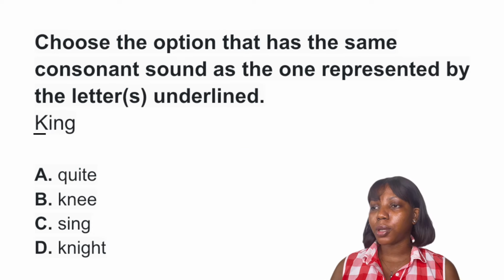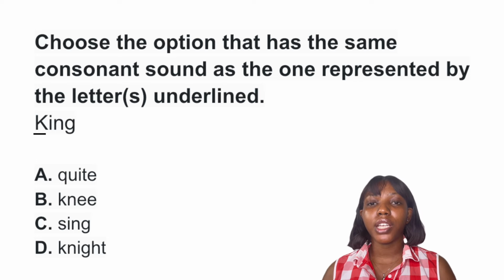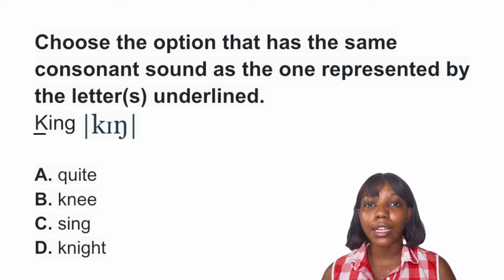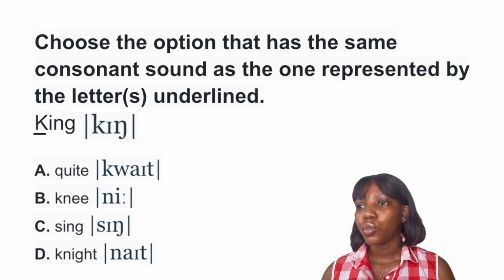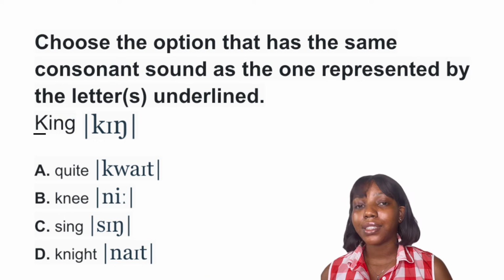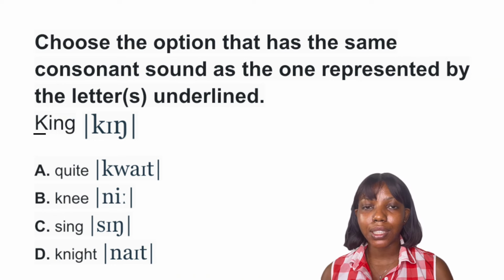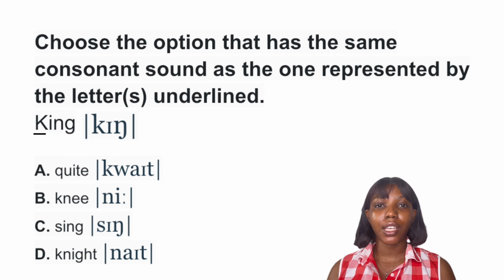Question 12. Choose the option that has the same consonant sound as the one represented by the letter on the line. The word is king, and K is on the line. It is K, a voiceless consonant sound. The answer to this question is option A, quite, because Q is also pronounced as K. In option B we have knee, in option C we have sing, and in option D we have ninth. So the K and the N in option B and the NG in option C give the N sound. The best answer to this question is option A, quite.